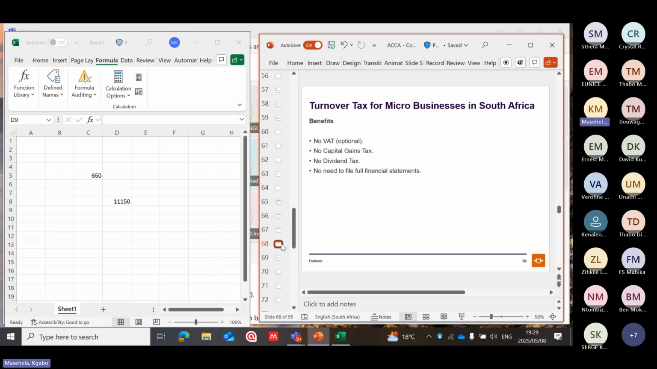Then the benefits: no VAT, but it's optional. It means you don't have to register as a VAT vendor, but in some cases SARS can allow you to. There is no capital gains tax that needs to form part of your calculation. No dividend tax. No need to file full financial statements, meaning you can only file a profit and loss statement under the turnover tax. Those are the benefits.